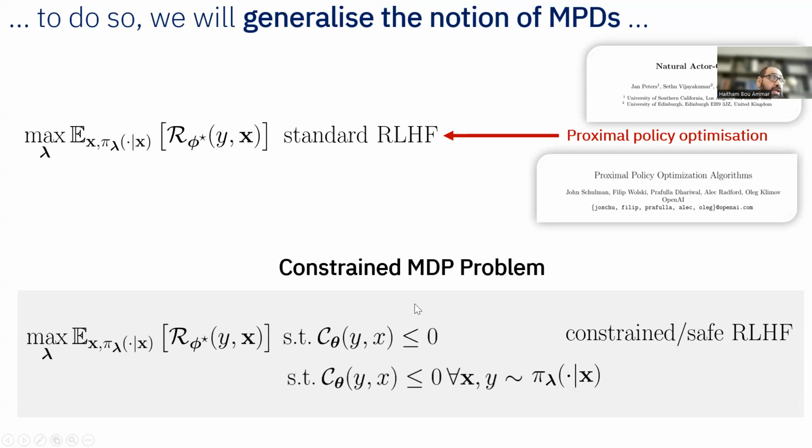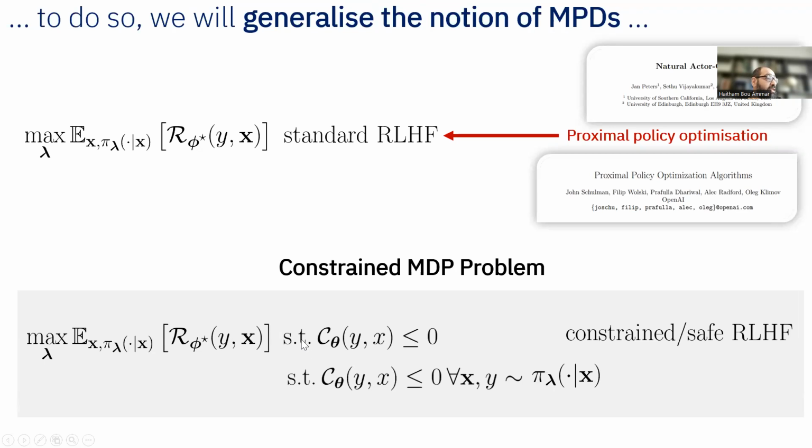Now in the constraint RLHF, or the safe RLHF, what we are going to do is maximize with respect to lambda the expectation over X coming from the data and the LLM policy of the reward. So this is the standard RLHF strategy, where I find the policy that maximizes my rewards.